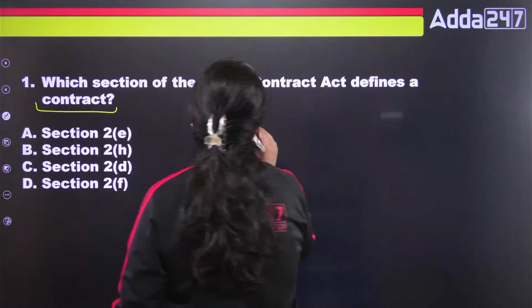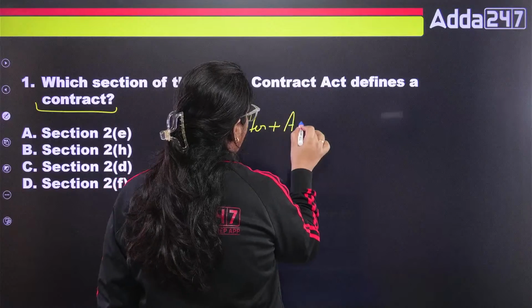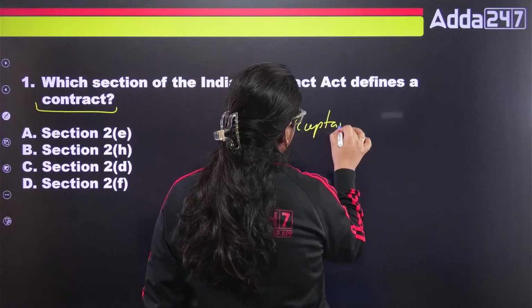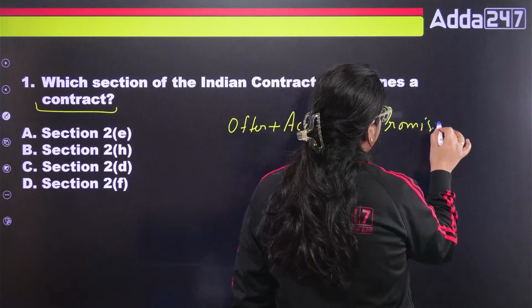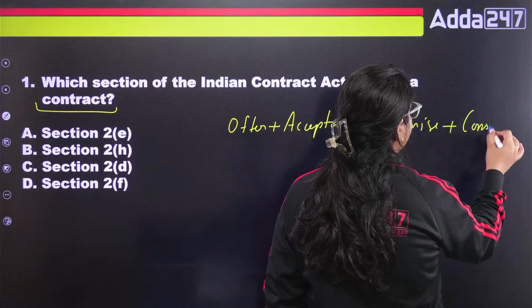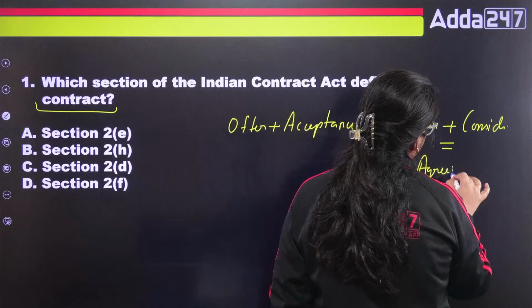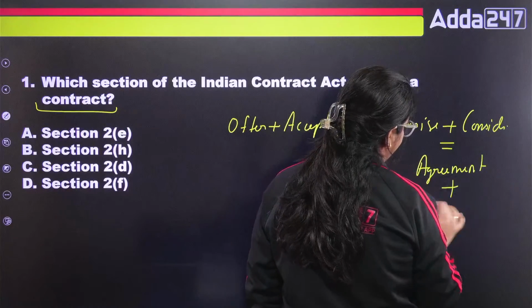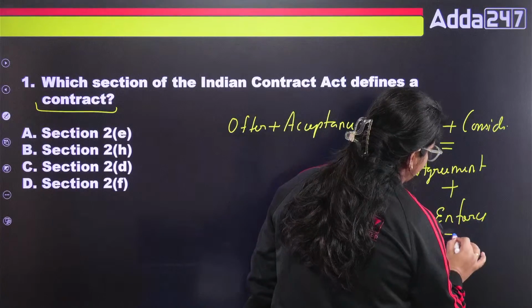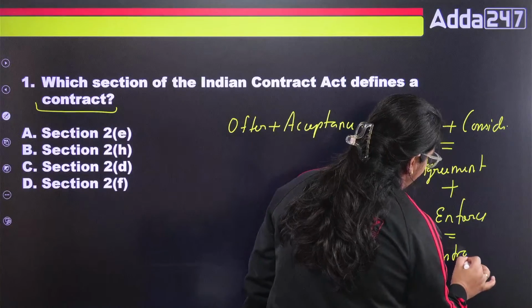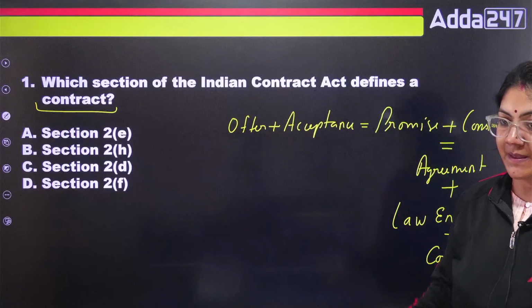As we know, the formula of contract is very much important. Offer plus acceptance is equal to promise. In a promise, when there is a consideration, it is equal to an agreement. And in an agreement, when the law will enforce it, that is equal to a contract. This is the formula of contract. Everyone has to learn this formula.